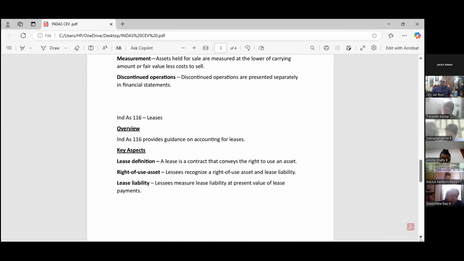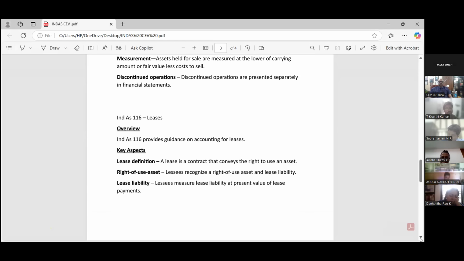Then the last Ind AS we have to know is Ind AS 116. Ind AS 116 is the lease part. Ind AS 116 provides guidance on accounting for leases. Lease definition, we know very well what a lease is. A lease is a contract that conveys the right to use an asset.